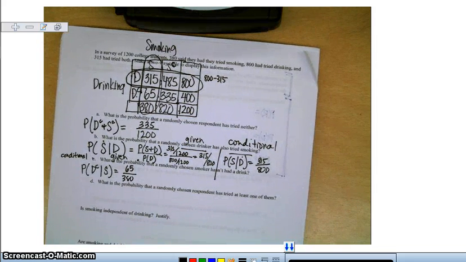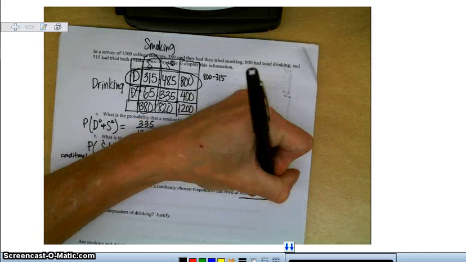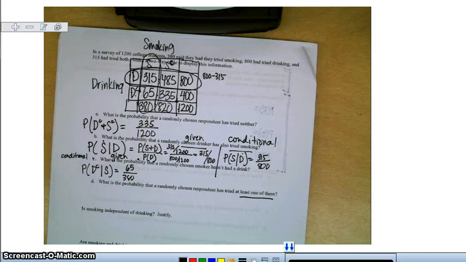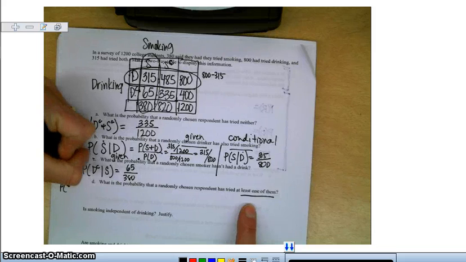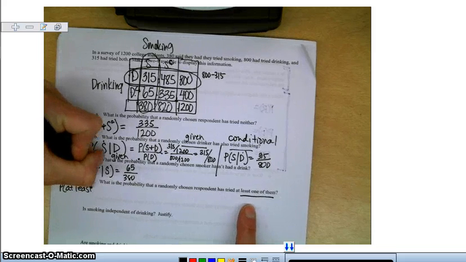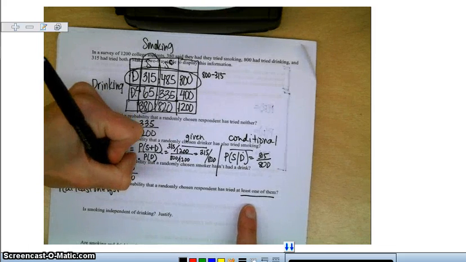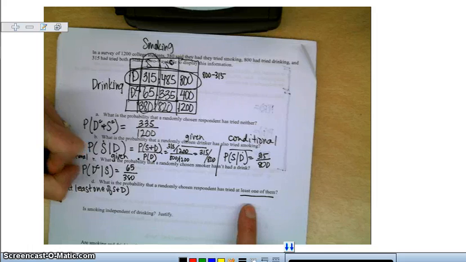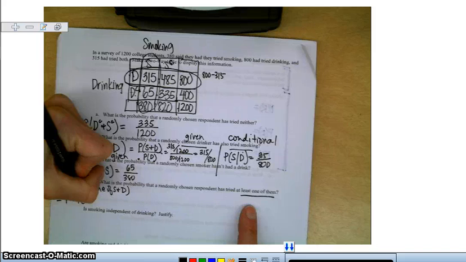Part D: what is the probability that a randomly chosen respondent has tried at least one of them? Now there are different ways to think about this one. Here's the first way. The probability of at least one of the two, drinking and smoking, is 1 minus the complement of that, which is the probability that they have tried neither.